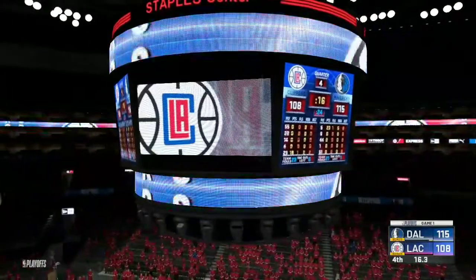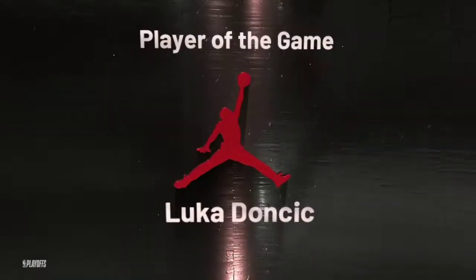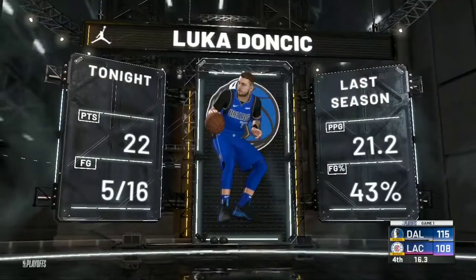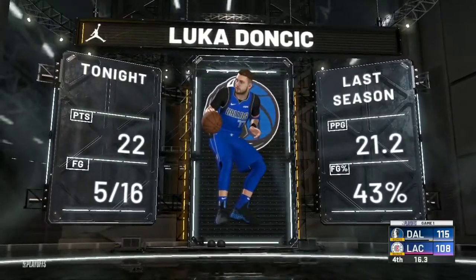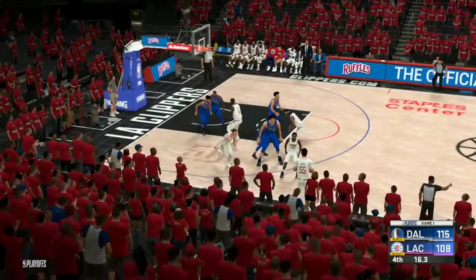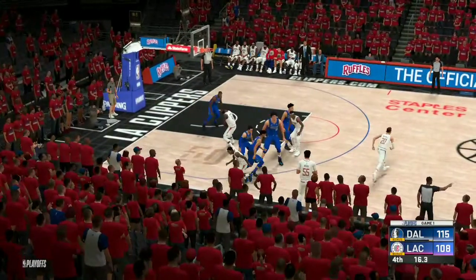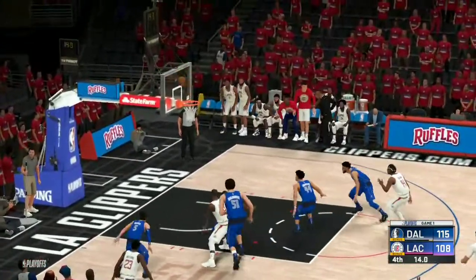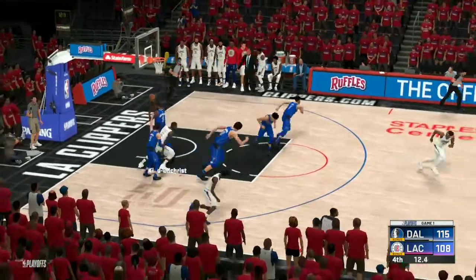Okay, so Luka is the player of the game here. Let's see how many points he has put up. So he has 22 points on 5 of 16 shooting, and he really is the player of the game while shooting less than 30% from the field. So now let's see. Okay, that should do it, as he misses the 3.